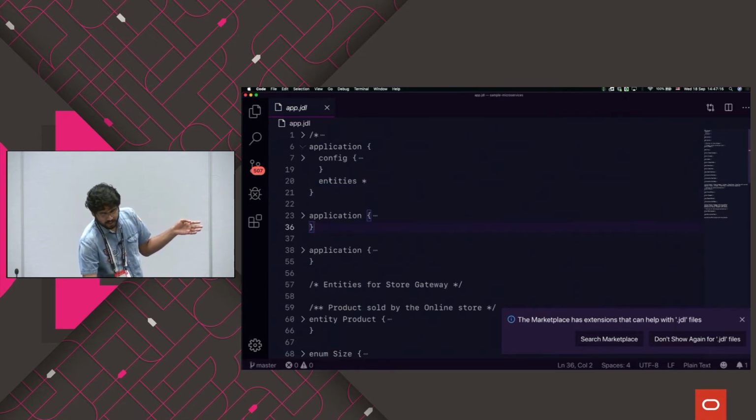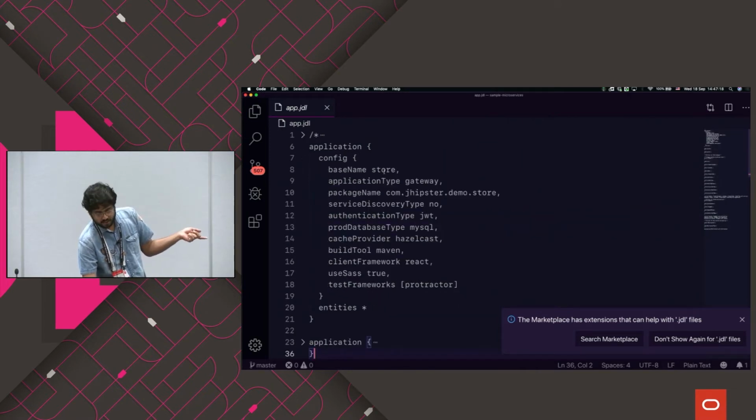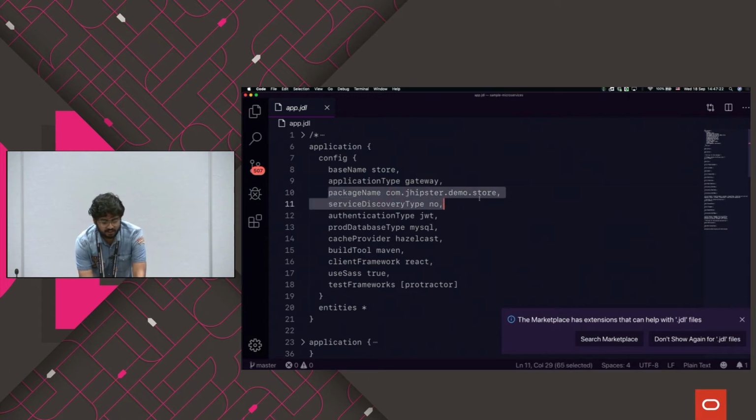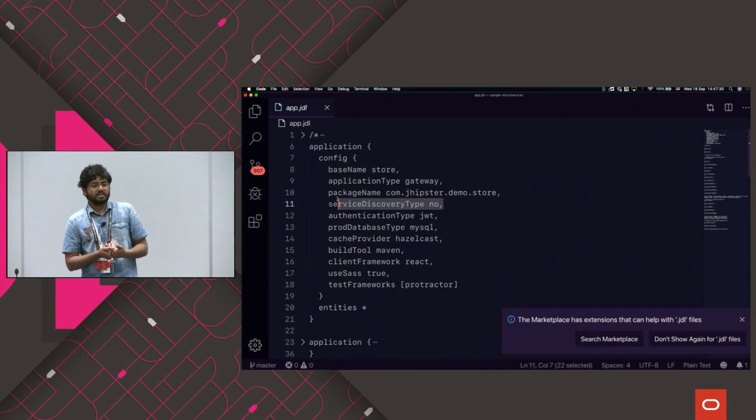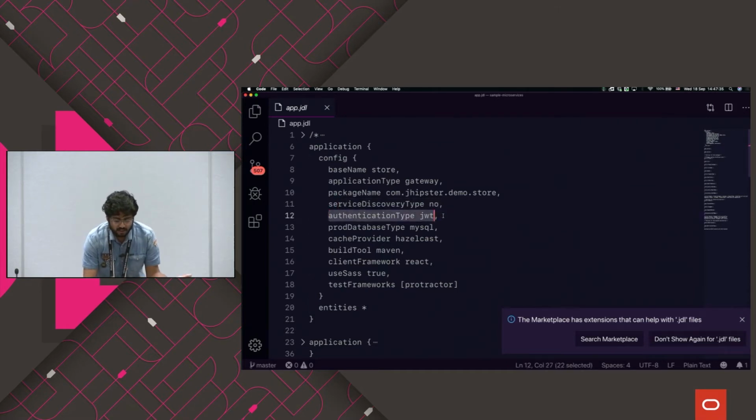The first application is a store application, and this is of type gateway. And these are some necessary Java things. And I'm also specifying no service discovery type here. The main reason why I'm specifying no service discovery type is that I'm going to use Istio for service discovery. So that's the reason why we have this. And then I have authentication with JWT. There are multiple different authentication types that you can choose, but for now, we'll just stick with JWT.